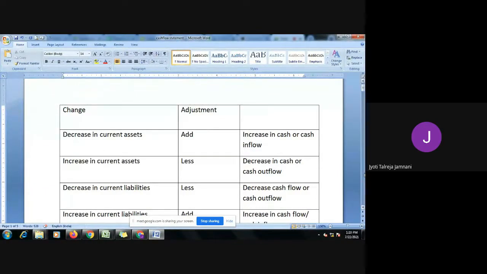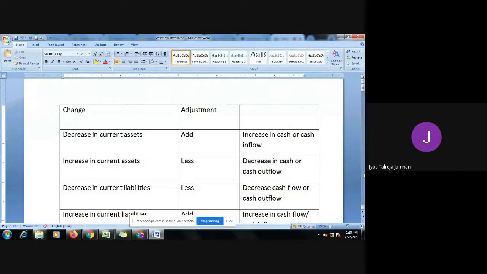Then we have cash flow from investing activity. When I say cash flow from investing activities, we are more so interested in fixed assets. Where are we investing our money? Have I bought machinery, land, plant, patent, trademark, copyright? All these are our fixed assets, furniture. So, cash flow from investing activity tells us whether we have cash inflow or cash outflow from our fixed assets.